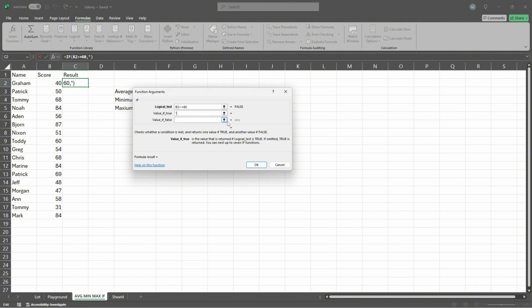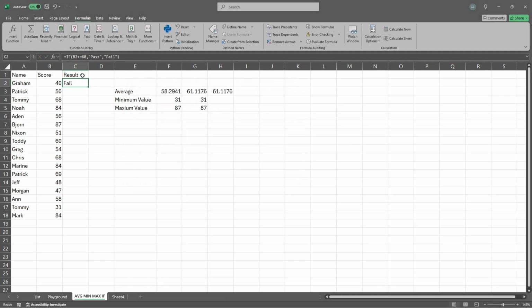So with that, we need to have some kind of message like pass. And if not, we need to make a message as fail. Then okay, and the person fails. Graham, unfortunately, you failed that exam. With that, we know that we can expand, and we've got fail, fail, pass because our value of B2, 3, and 4 changes over here.